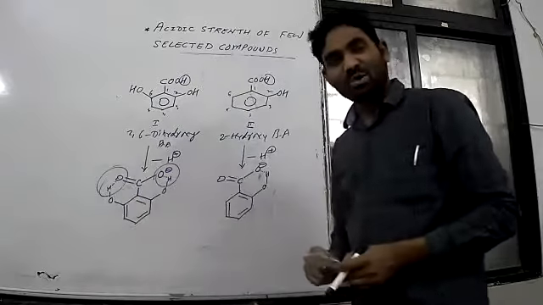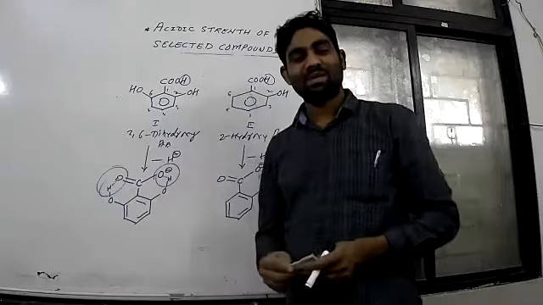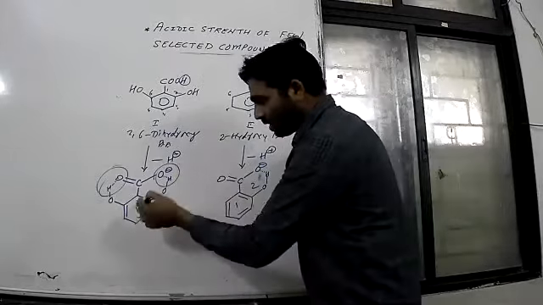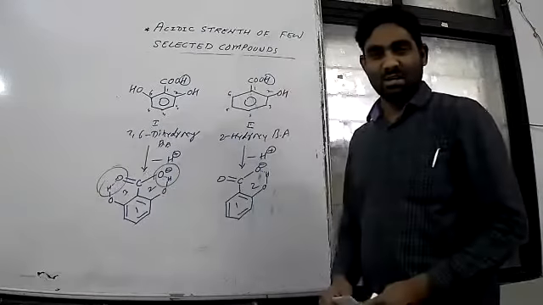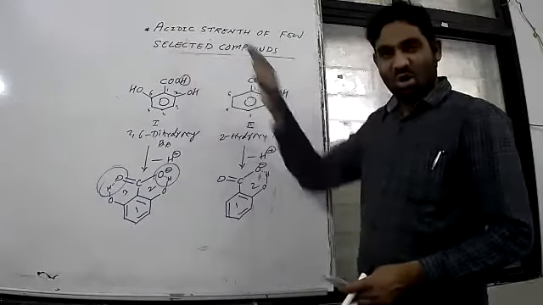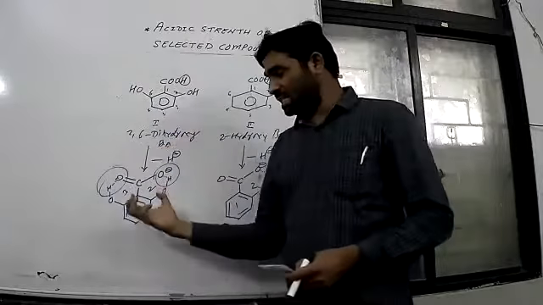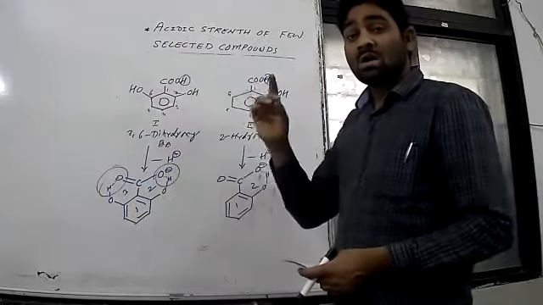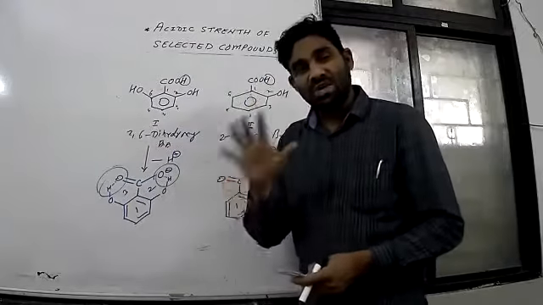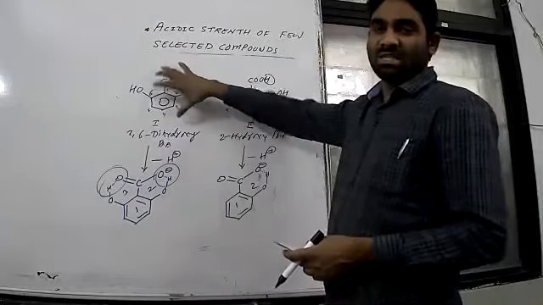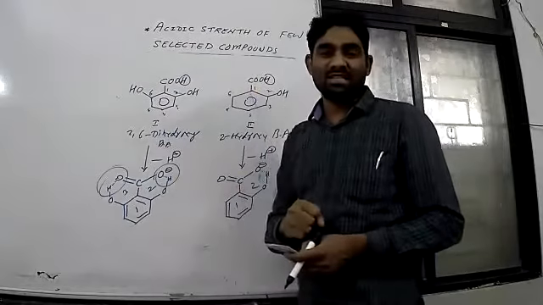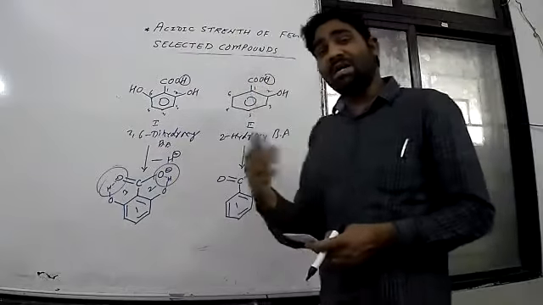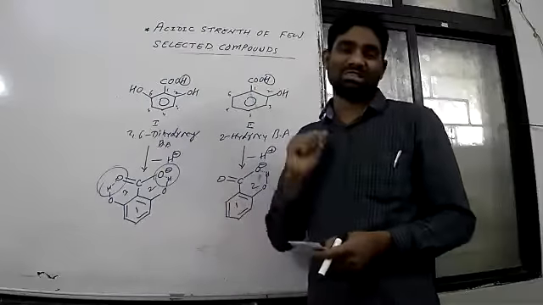And how many rings are here? Total rings. Now you count. Yes. How many rings are here? Here one, two. Here one, two, three rings. So once there is a loss of proton, this becomes more stable, and therefore this can lose protons very quickly, and hence we can say 2,6-dihydroxybenzoic acid is more acidic compared to this, and this is more acidic than meta-hydroxy, and that is more acidic than para-hydroxy.